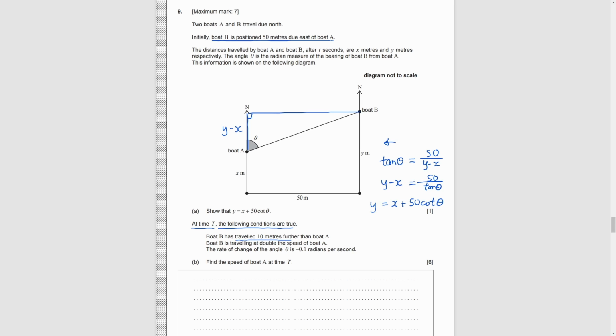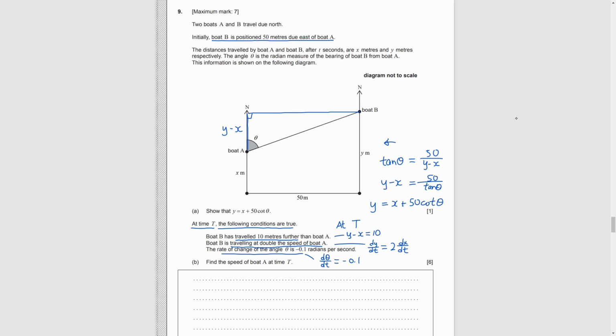Part B. At time t, B traveled 10 meters more than A. That means y minus x equals 10. B is traveling at double the speed of A. That means dy over dt is 2 times dx over dt. Finally, the rate of change of the angle theta is negative 0.1. So, d theta over dt is negative 0.1. Now, we need to find the speed of A at time t. That means we need to find dx over dt.